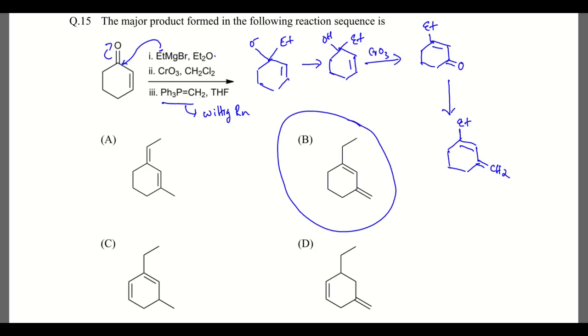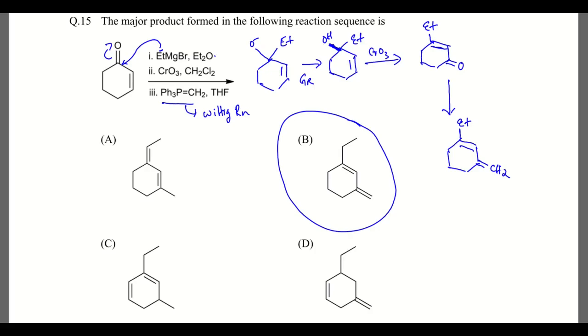We hope you understood this. So this is the Grignard reaction. First Et minus will be attacking this carbonyl group, and then we will get this. Second is the CrO3 oxidation. So here it is a tertiary alcoholic group, so it will give rise to alpha beta unsaturated ketone like this.